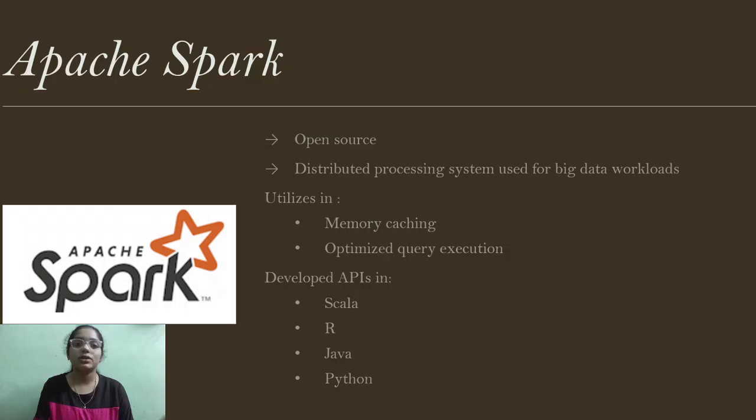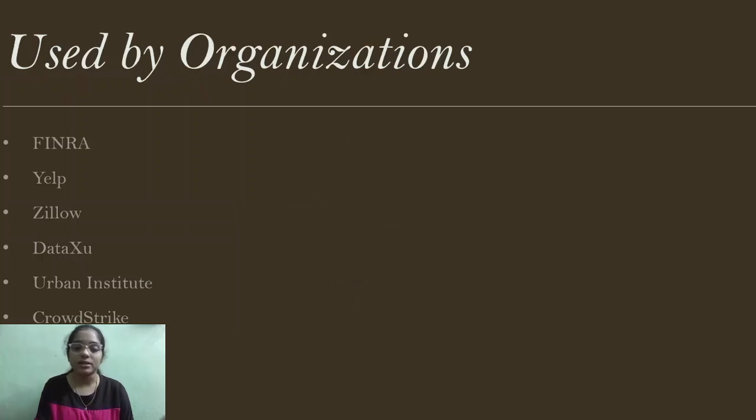And also Apache Spark can be developed using many different languages, which include Scala, R, Java, and Python. And Apache Spark is being used by many organizations, and some of these I placed here, which are FINRA, ELP, Zillow, Dataxu, Urban Institute, and CrowdStrike. And there are some more organizations also, obviously.